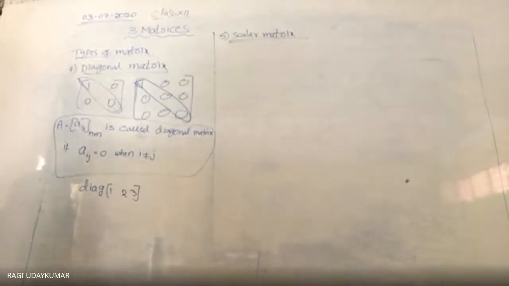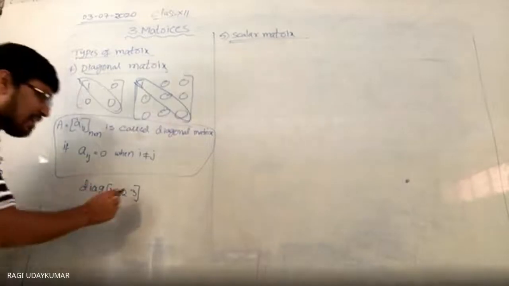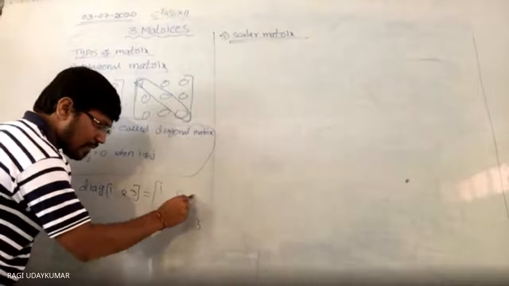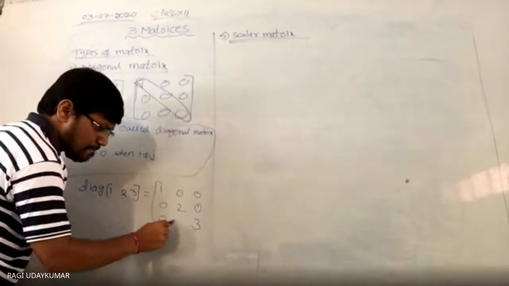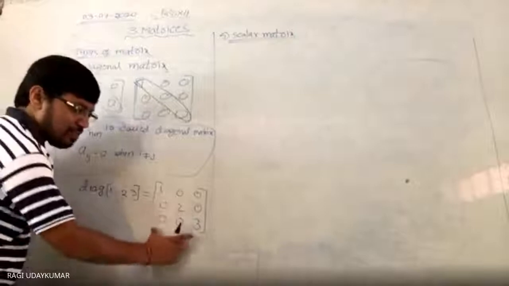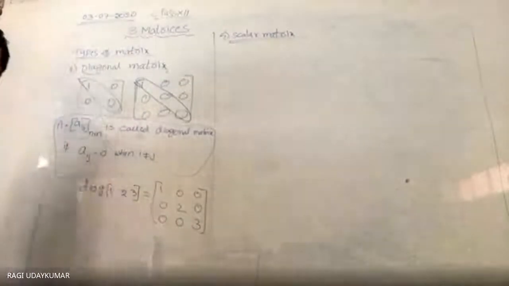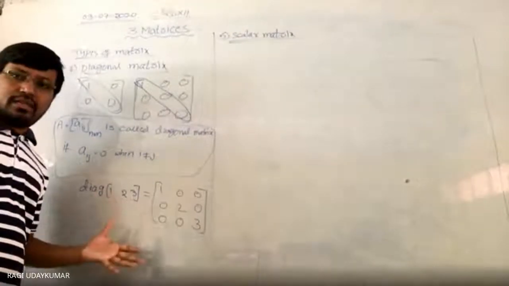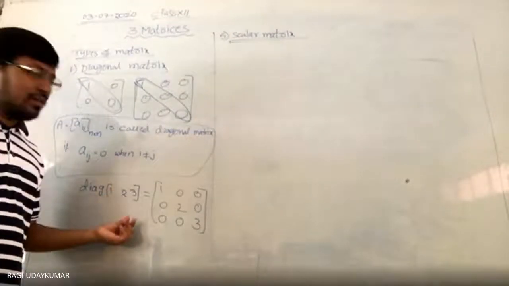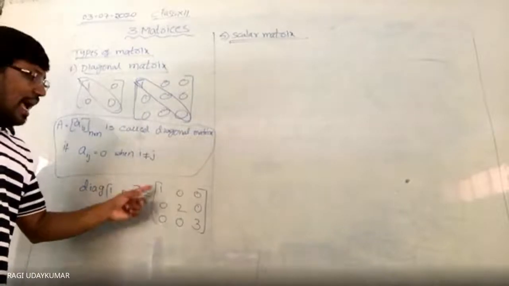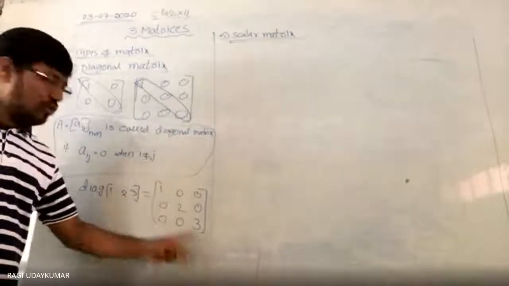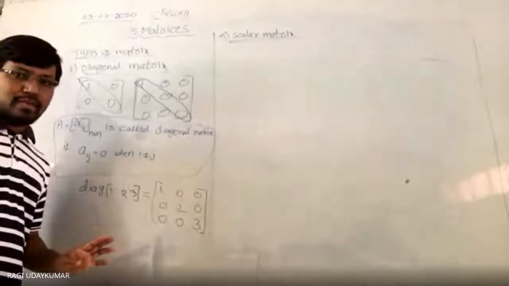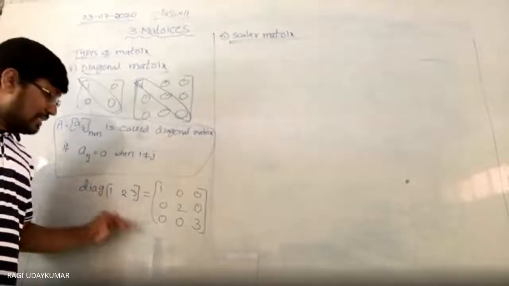What is the order of this matrix? This matrix is also written as diag in brackets 1 2 3, which means the diagonal elements are 1 2 3, and the remaining elements are all zeros. Principal diagonal elements. समझ में आया? This is the way of it.